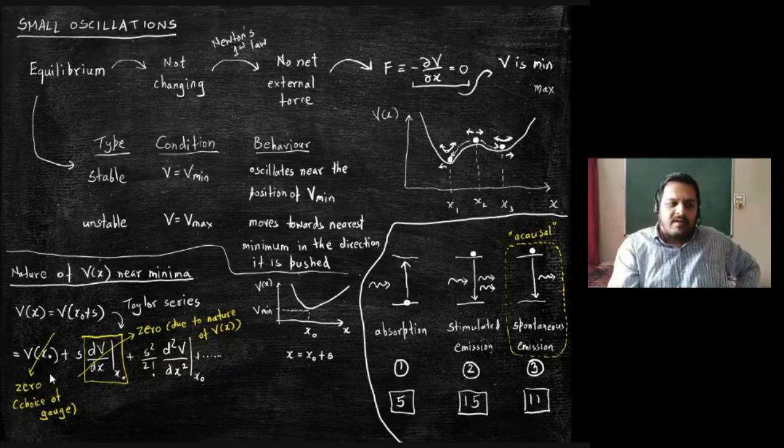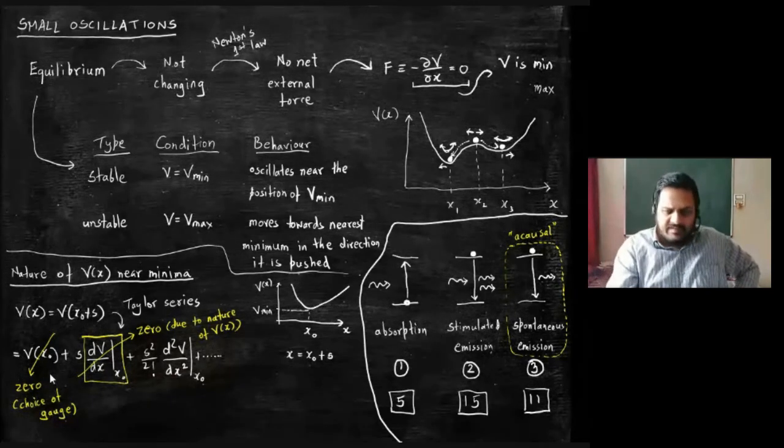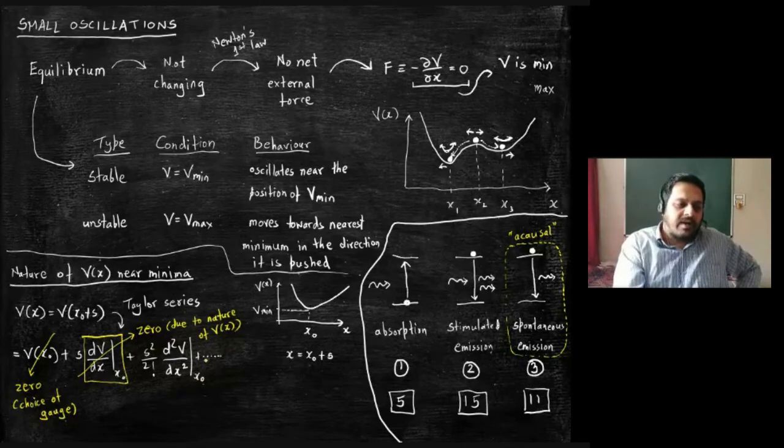If you want to understand it in the Lagrangian context, you say that it can be gauged away. It is a gauge term. You can eliminate it by suitable choice of gauge. Either way you want to look at it is fair enough. What about the higher terms? What can you say about those? You can neglect all of them.